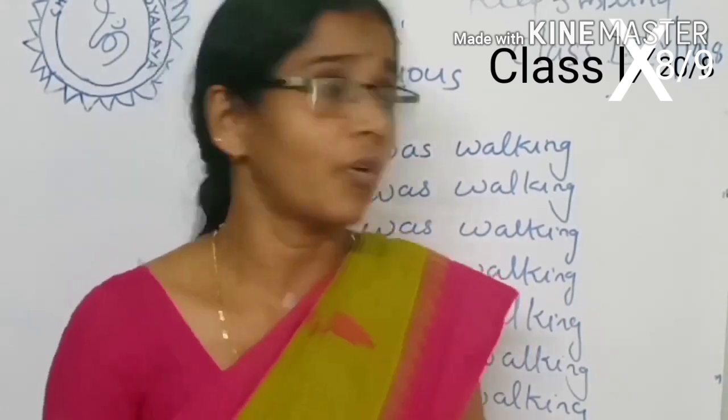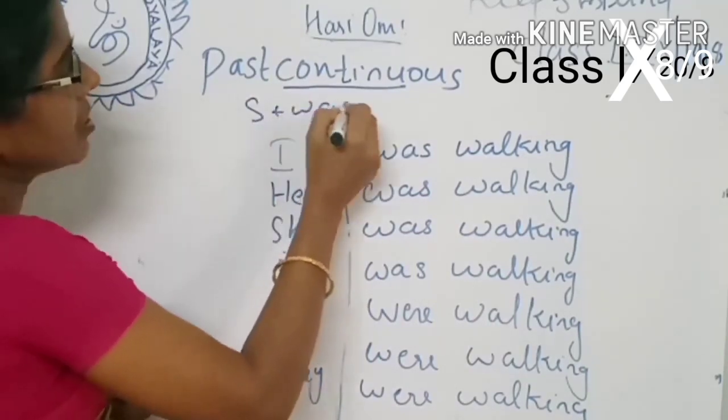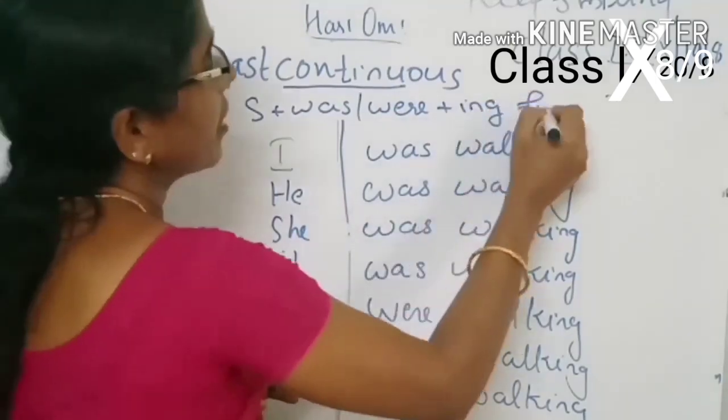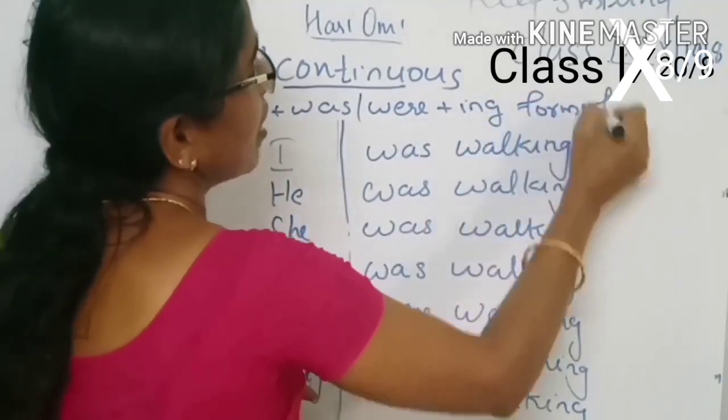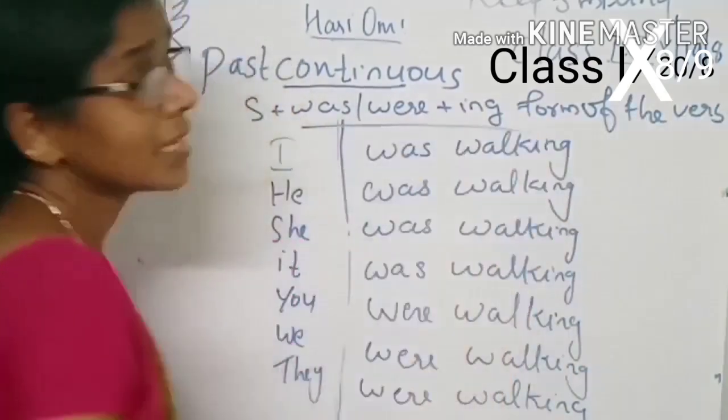Subject plus was or were plus ing form of the verb.